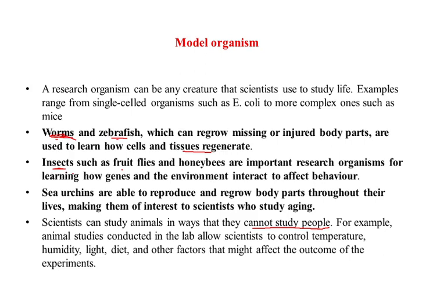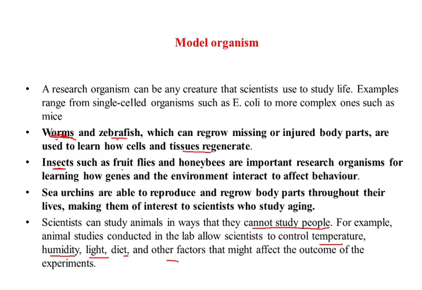You can culture these model organisms in laboratory conditions, a controlled environment where temperature, humidity, light, diet and various other factors can be controlled. So you are culturing the organism in controlled conditions so that the reproduction of experimental results can be studied for its variations.